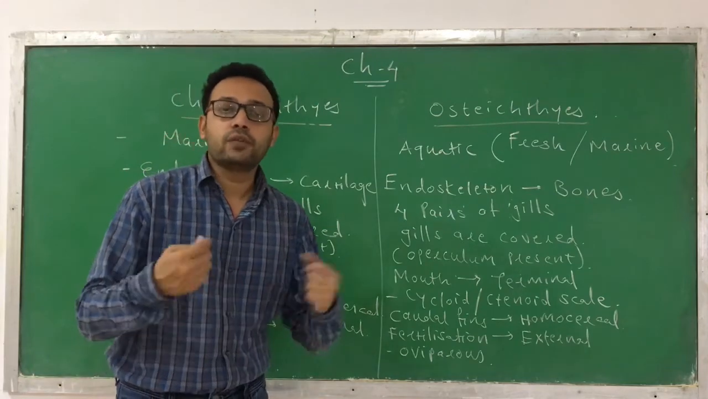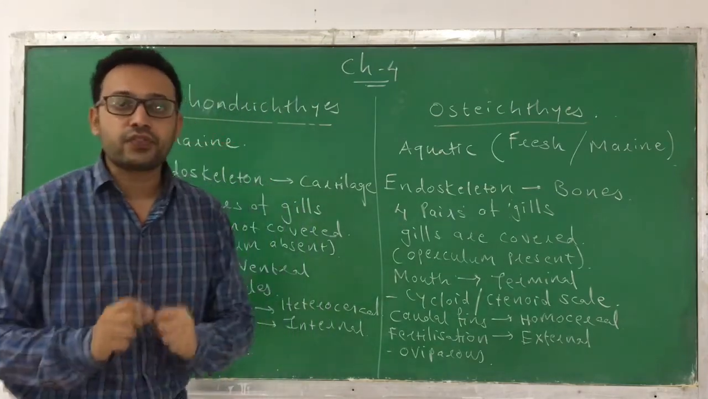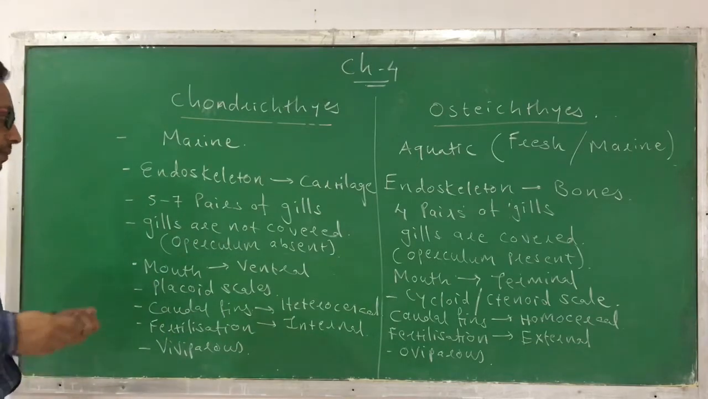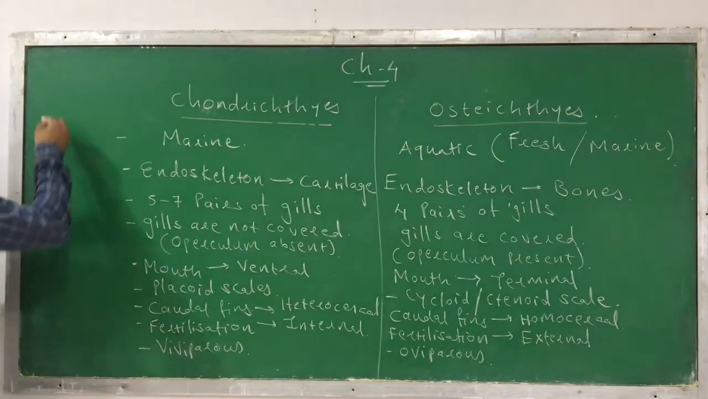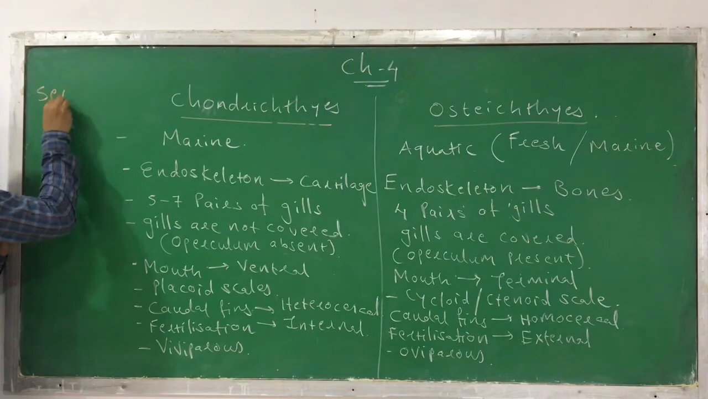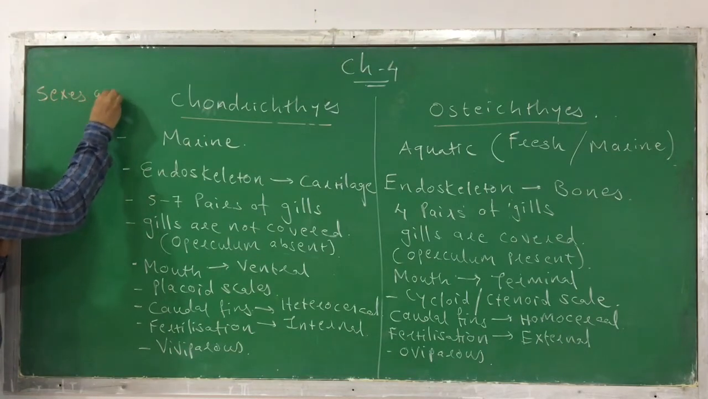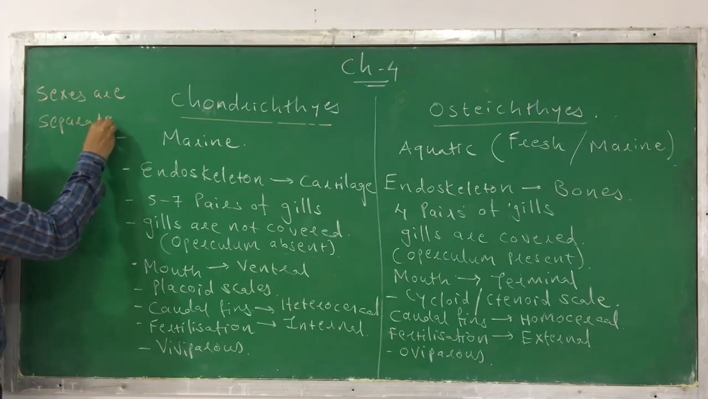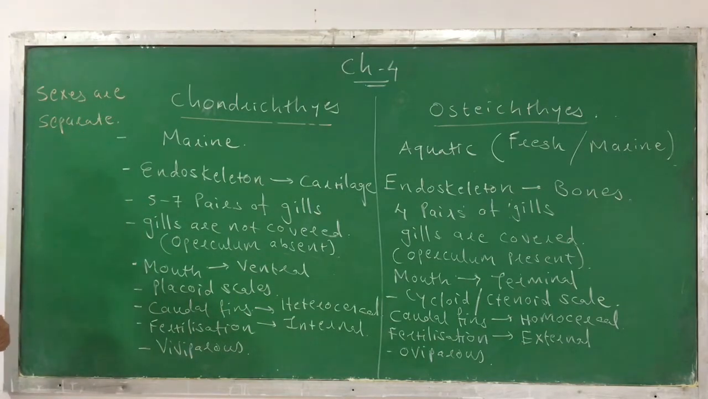Now see, what are the common characteristics? There are also a few characteristics which are common to both, so you can write them down for both. Here the first common characteristic that you can find is that the sexes are separate, means they are dioecious animals. Male and female, two different sexes, are present. They are dioecious animals.